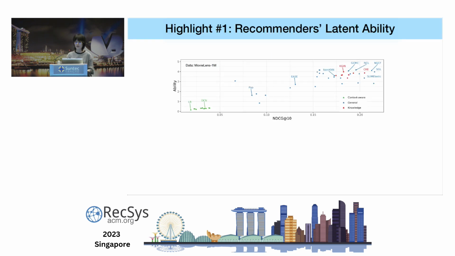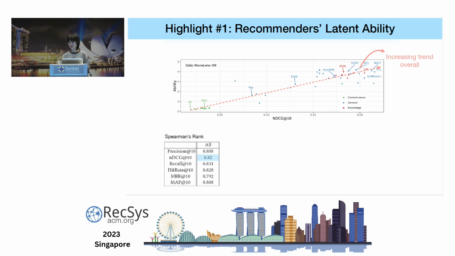Highlight number 1 is about recommenders' latent ability. We're interested in how the traditional top 10 evaluation metrics correspond to recommenders' latent ability. We compared NDCG at 10 with recommenders' ability, and as we can see here, there is an obvious increasing trend. This is also confirmed by the Spearman's correlation, which is quite high.